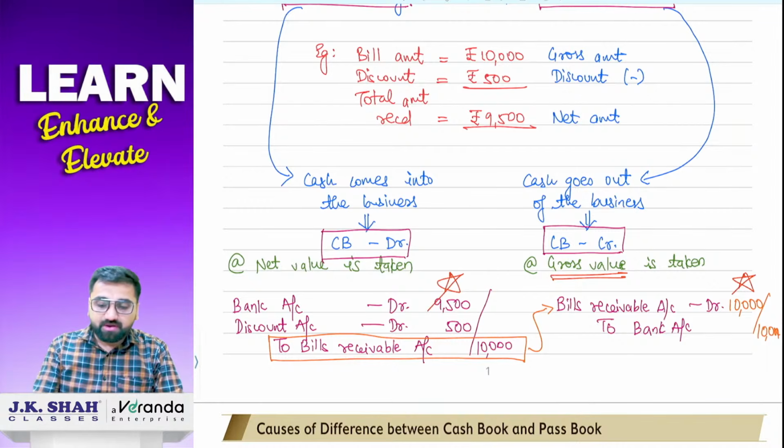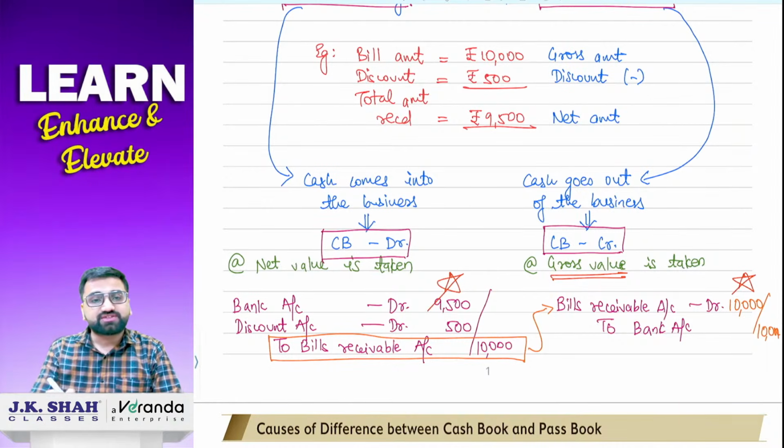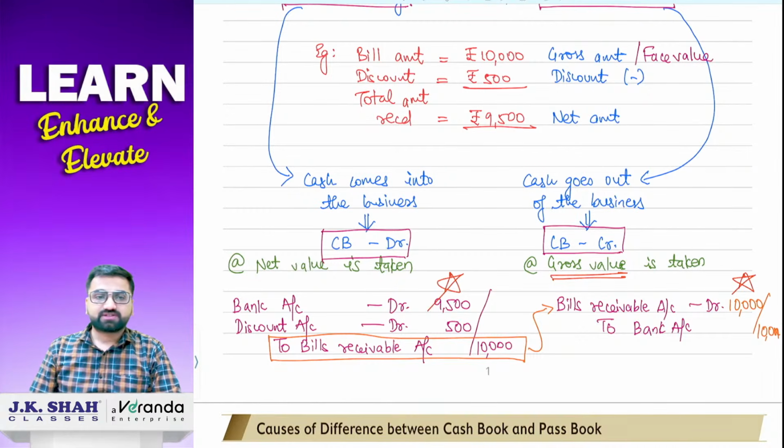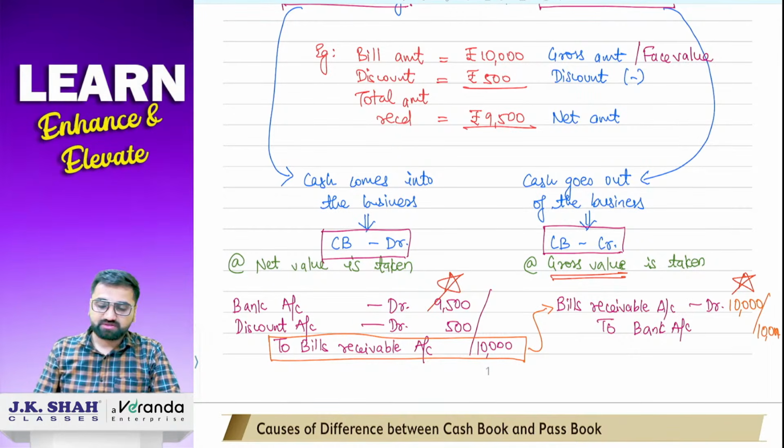Say for example, the bill amount is 10,000 and the discounting charges charged by the bank is 500 rupees. So the total amount paid by the bank to us is 9,500. Now in technical terms, or in the language of accounts, the 10,000 is the gross value of the bill, or you can also say it is the face value of the bill. 500 is the discount, and if I subtract 500 from the gross value, the 9,500 which we arrived at is known as the net value.